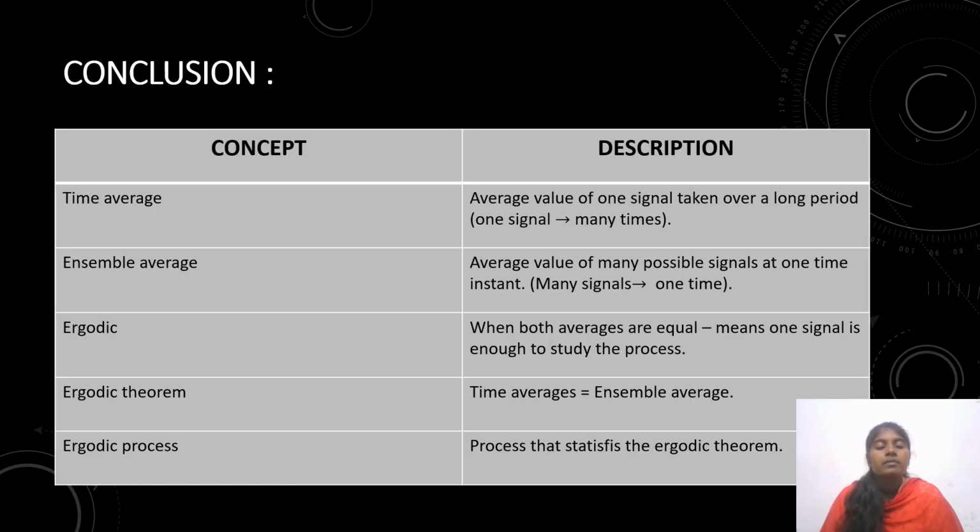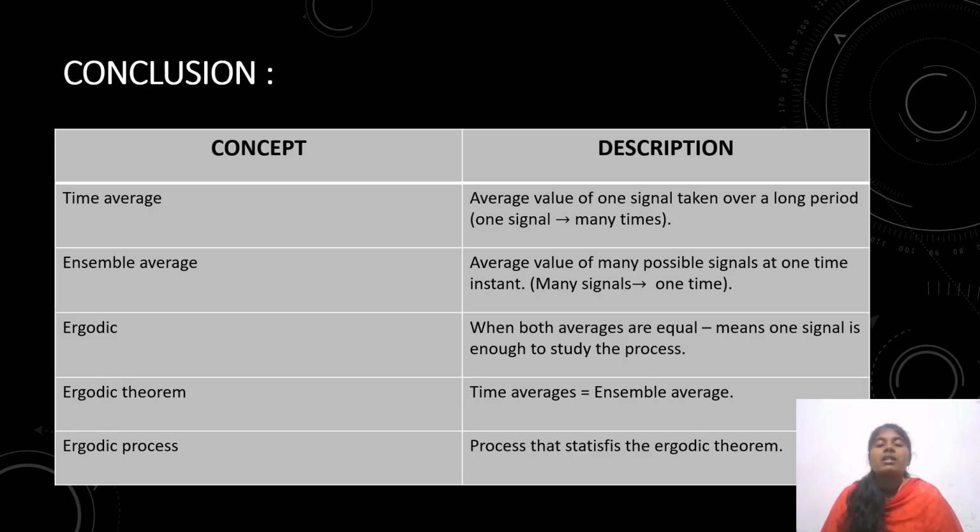Coming to the conclusion, we have a table with two columns: concept and description. First, time average. The time average is the average value of one signal taken over a long period.